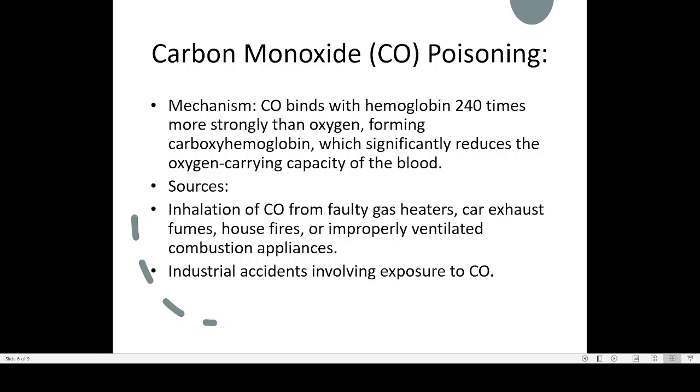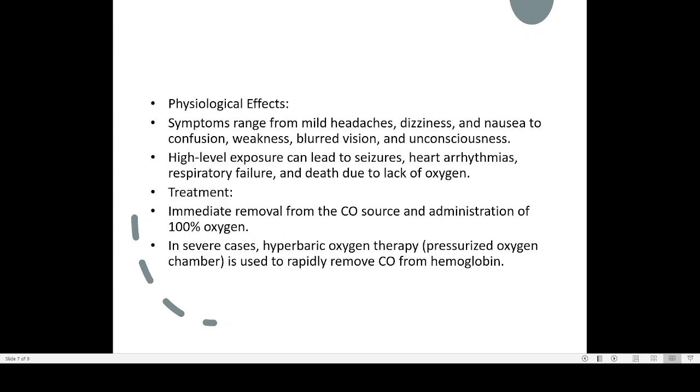For example, if you are burning something in a closed room with no proper air circulation, for example a fireplace, people who are staying there always will be inhaling a lot of carbon monoxide. Then industrial accidents involving exposure to carbon monoxide. So these are some of the situations which lead to carbon monoxide poisoning.